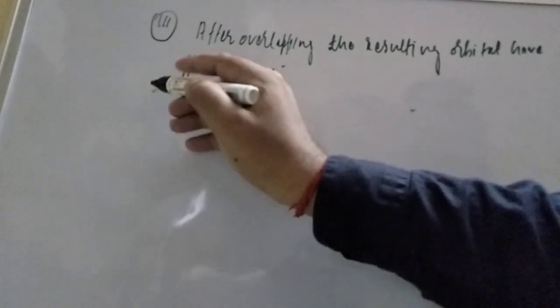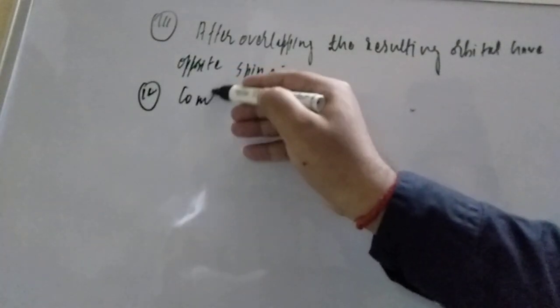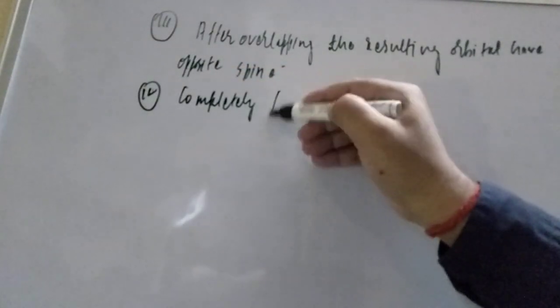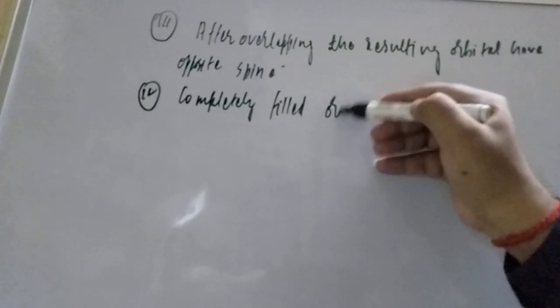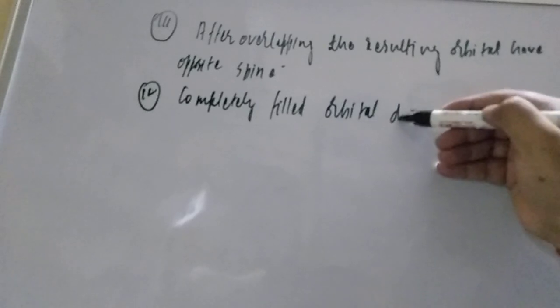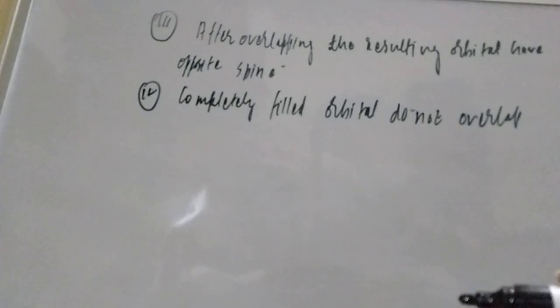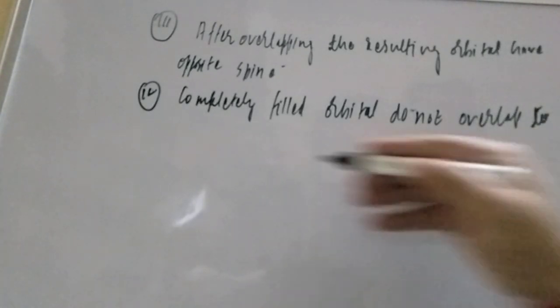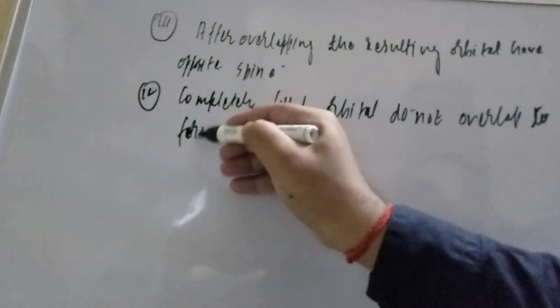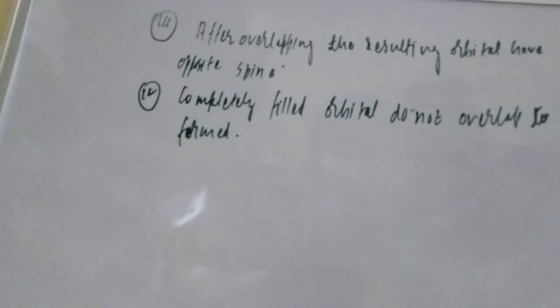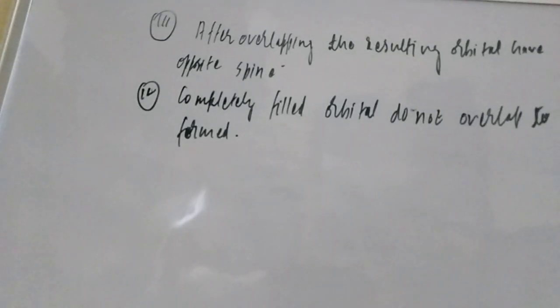Now let us come to the fourth point, student, which is also somewhat important. They are saying completely filled orbitals do not overlap to form a bond. You have to understand that if the orbital is completely filled, it is not going to overlap, and if it is not going to overlap, it will not be able to form a chemical bond.